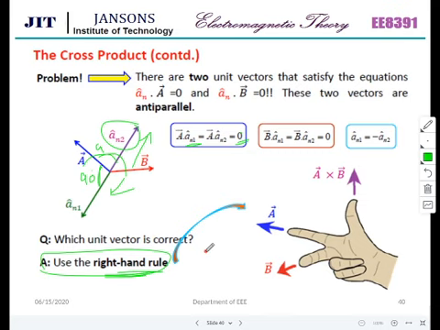And the second thing is the angle between two vectors. Randomly you take any two vectors. You can set your question on your own. Find out the angle between these two vectors using cross product and dot product, both. This is the assignment.